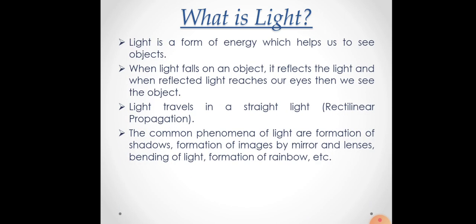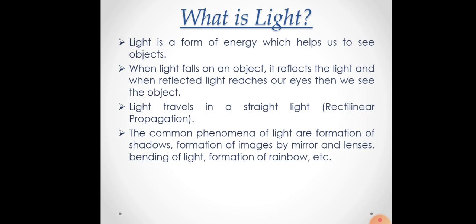Light is a form of energy which helps us to see objects. And how does light help us to see an object? When light falls on an object, it reflects the light, and when reflected light reaches our eyes, then we see the object, right? And we know that light travels in a straight line, and this is called rectilinear propagation of light. I think you have studied about it in earlier classes.